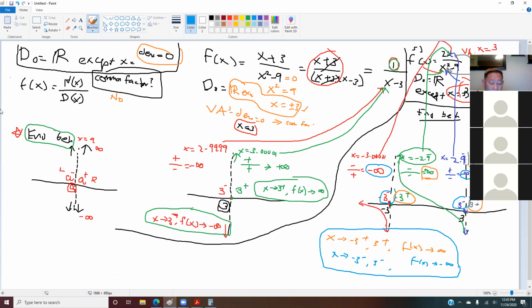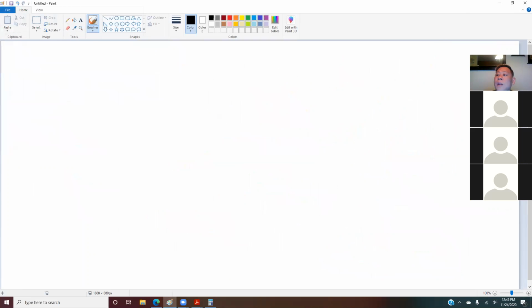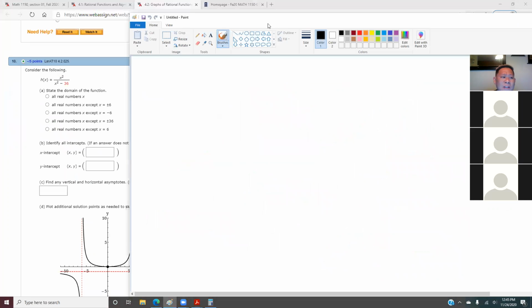I just want to tell you that 4.2 is graphing rational functions, and that is worth around 10 to 12 points. One question worth 10 to 12 points, where you put all the things you learned in 4.1 together, and then you begin to graph it. What you learned in 4.1, finding the vertical, horizontal and slant asymptotes, finding the domain, getting the end behavior, those are everything that we're going to use in order for us to graph. So I will tell you how to do this question. And this is worth, I think, 10 to 12 points in your finals.